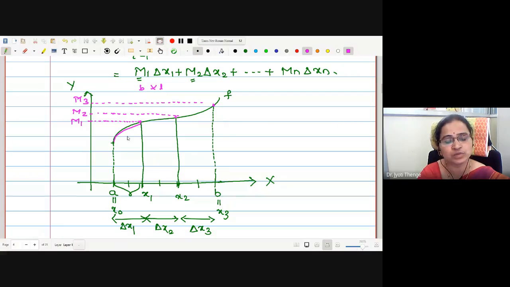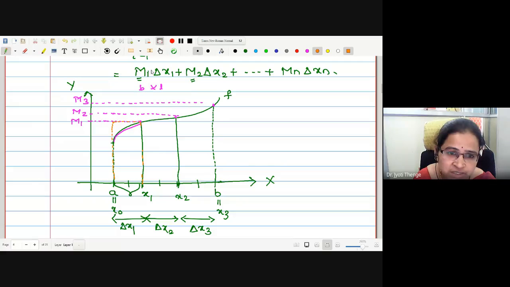Let me complete the rectangle. I'll take another pen. Therefore, this is a rectangle with length M1 and breadth delta x1, giving us the area of the first rectangle. Just check. This is the area of this rectangle. Correct now?